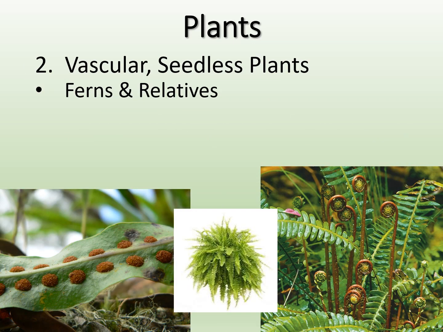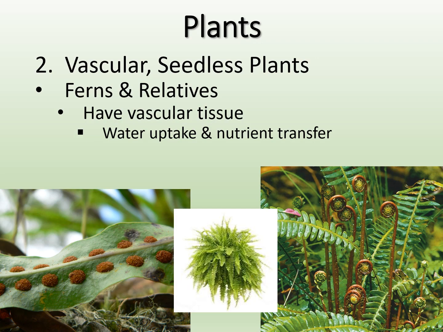So our second group of plants are vascular. They do have a xylem and phloem system where they can bring the water up to the leaves and then the nutrients down from the leaves to the rest of the plant. But these guys are still seedless. These are our ferns and relatives of ferns, but definitely think of ferns.